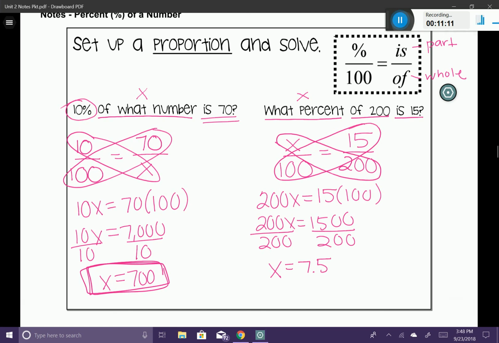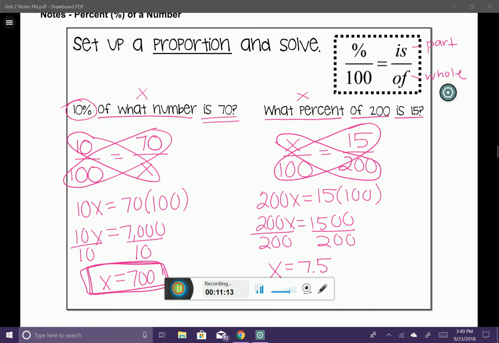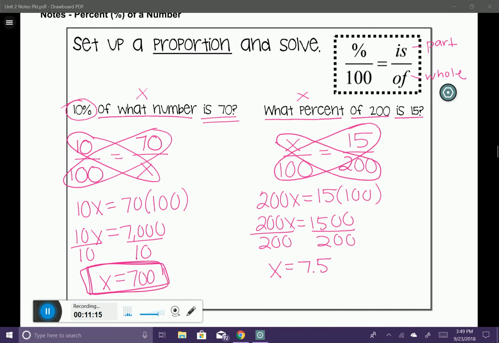Okay. Now looking at our answer here, let's talk about what it actually means. So we have an answer of x is equal to 7.5, but remember what the question asked. The question asked, what percent of 200 is 15? Since the percent represents our variable, your answer is actually going to be the percentage. So the percentage will be 7.5%. So 7.5% of 200 is 15.